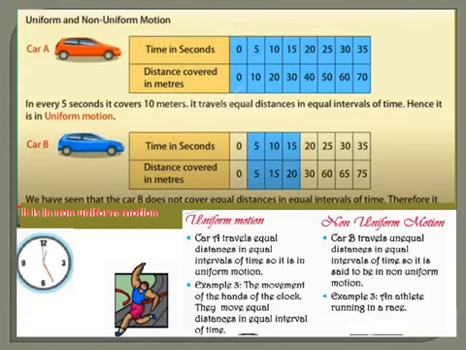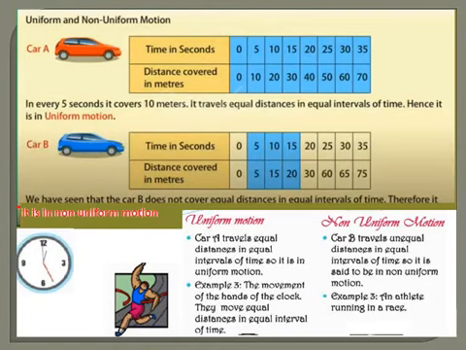Now look at car B. See the time: 0, 5, 10, 15, 20. So the time is uniformly increasing, with a time interval of 5 seconds between the first and the second. Now see the distance: 0, 5, 5 to 15, 15 to 20, 20 to 30. So here they are not covering equal distance.